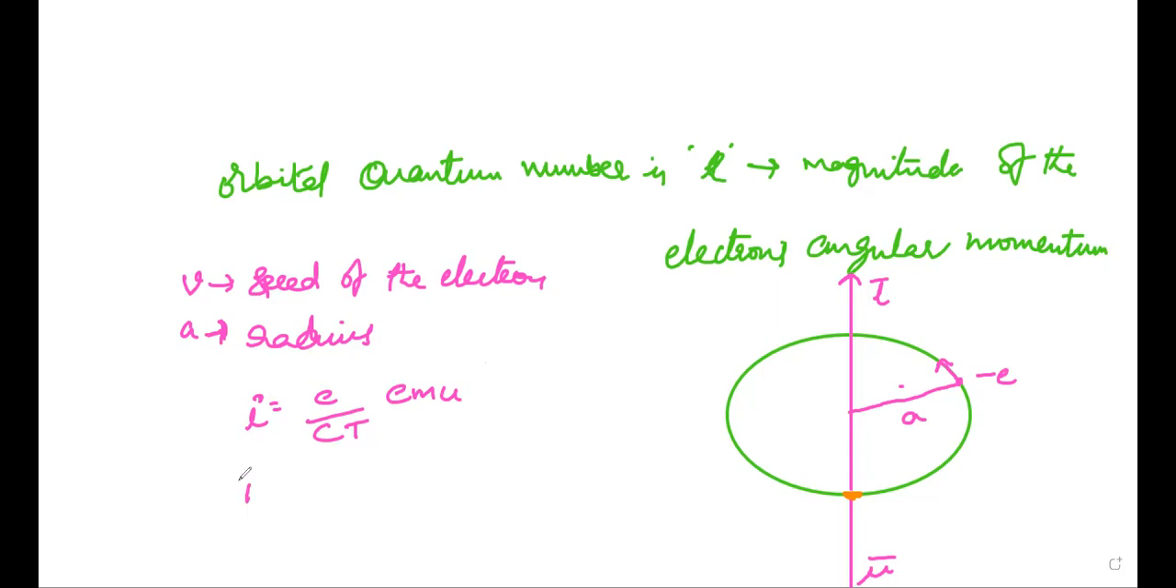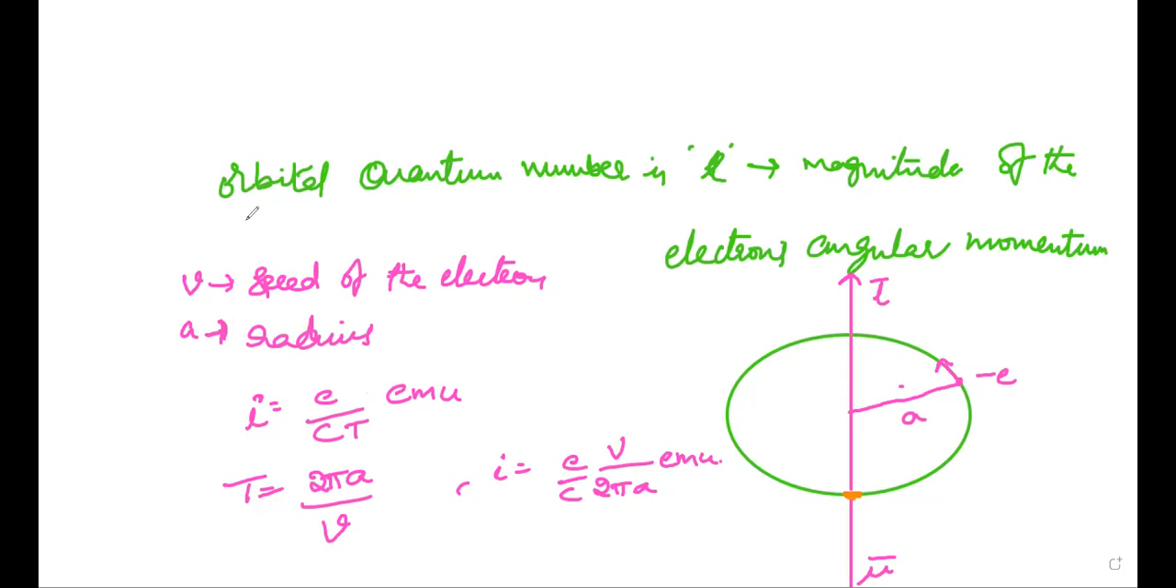Then the time period T is equal to 2 pi r. Time period means the time taken for a complete oscillation, that is distance by velocity. Distance is 2 pi a, because this is the circumference. So T is equal to 2 pi a by velocity v. So then I is equal to E by C into V by 2 pi a, in EMU.